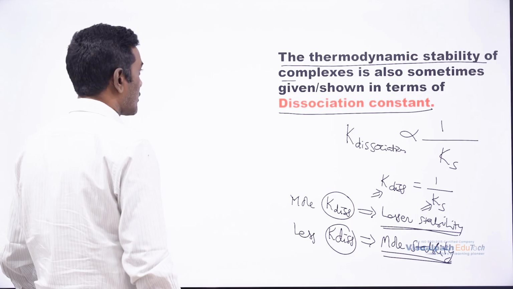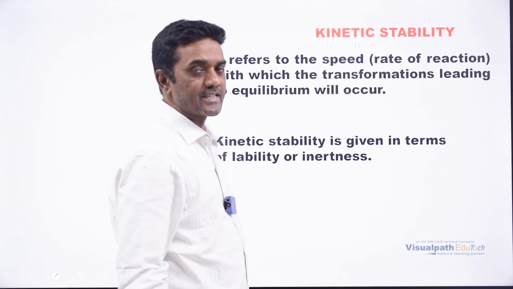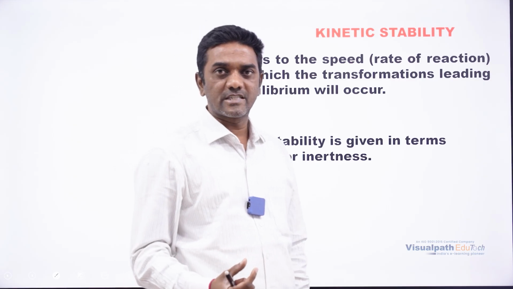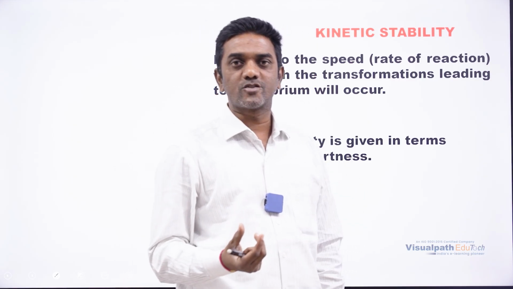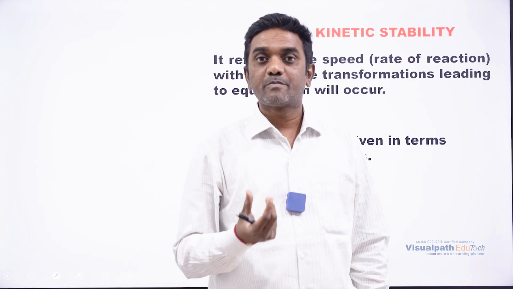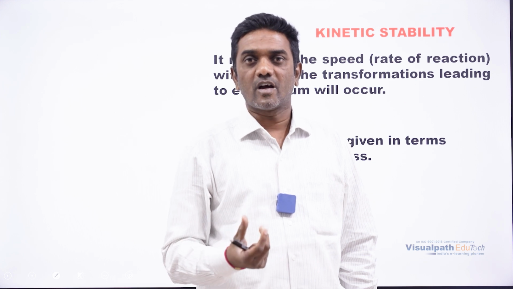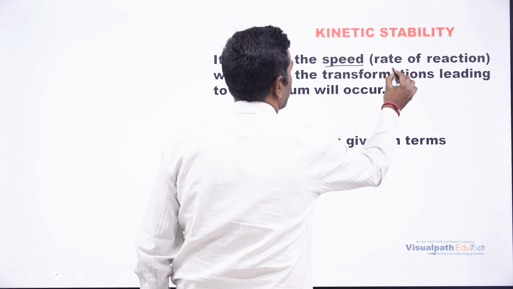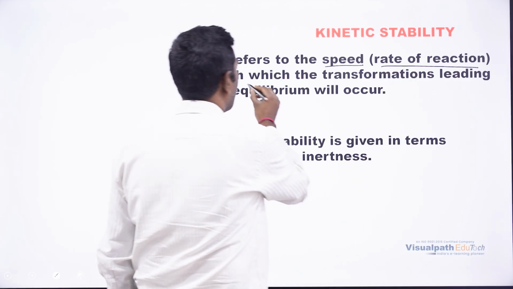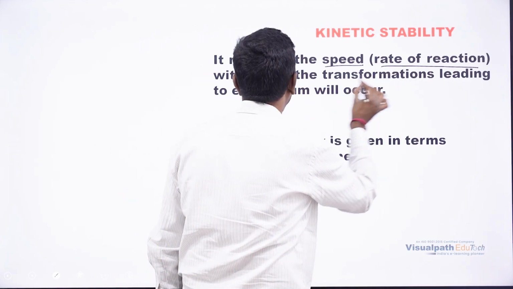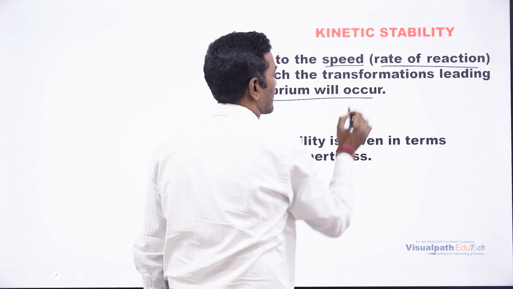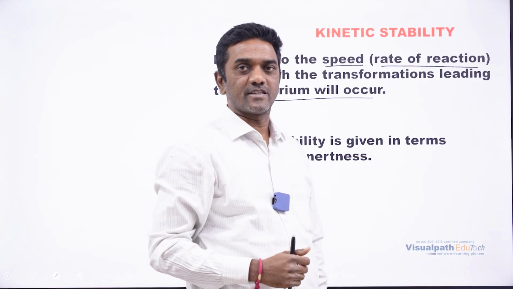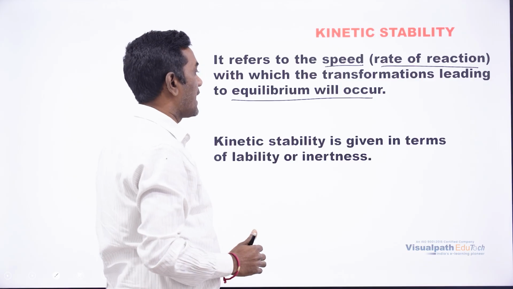Now moving on to the next concept, stability concept 2, that is kinetic stability. What is the meaning of kinetic stability? We already discussed that kinetic stability gives information about the speed of the reaction, the speed of the complex formation. It refers to the rate of the reaction with which the transformations leading to equilibrium will occur, right? During equilibrium, which side is going to be fast? That is what gives you kinetic stability.